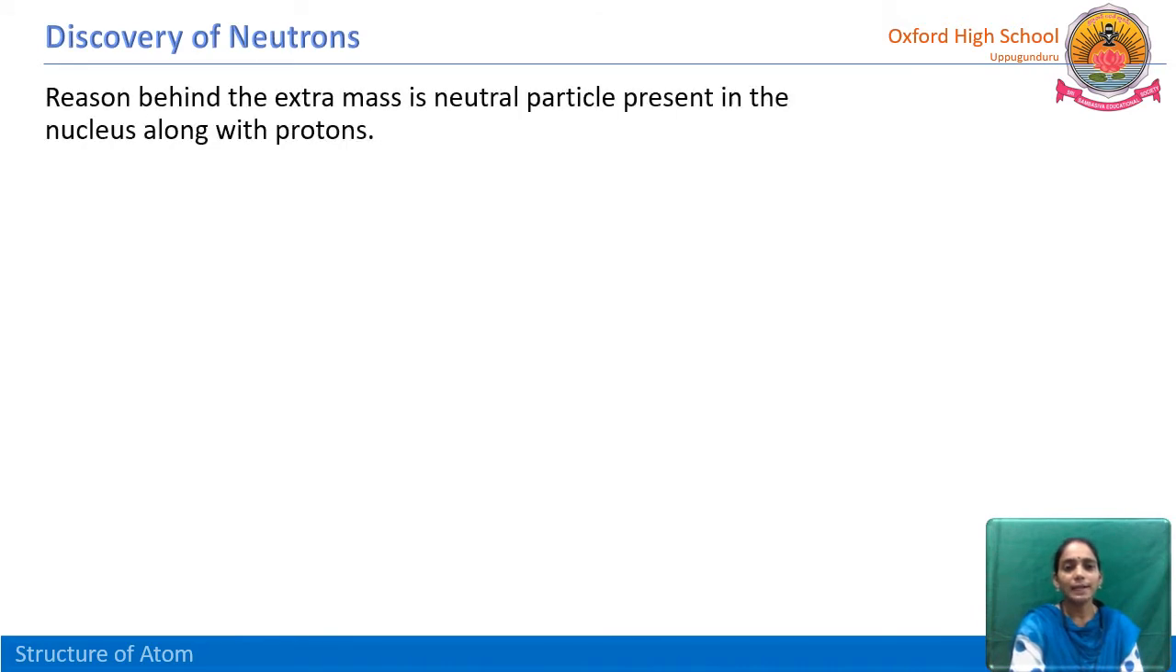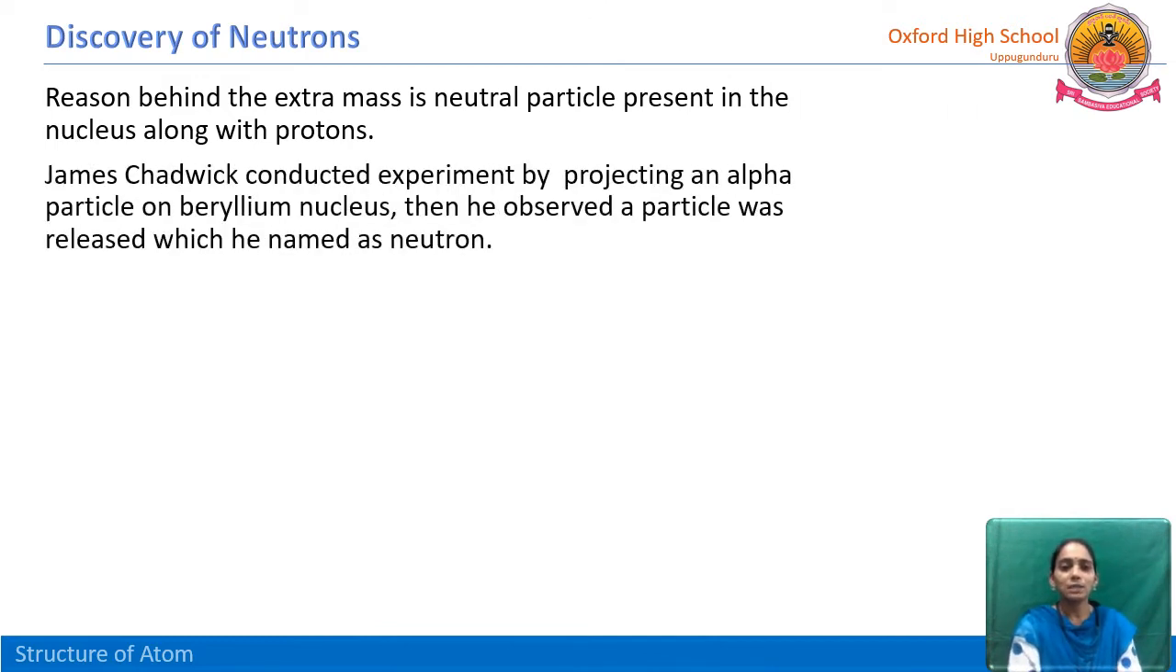James Chadwick conducted experiments and found that the reason behind the extra mass is a neutral particle present in the nucleus along with the proton. So, one more particle is present. James Chadwick conducted an experiment by projecting an alpha particle on a beryllium nucleus. Alpha particle is a positively charged particle. Then he observed that a particle was released, which he named neutron.